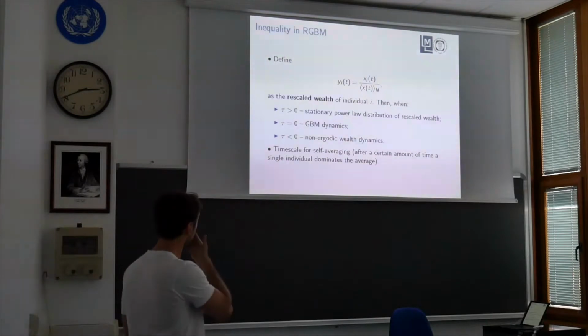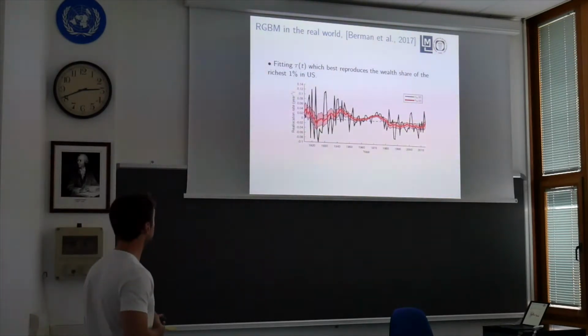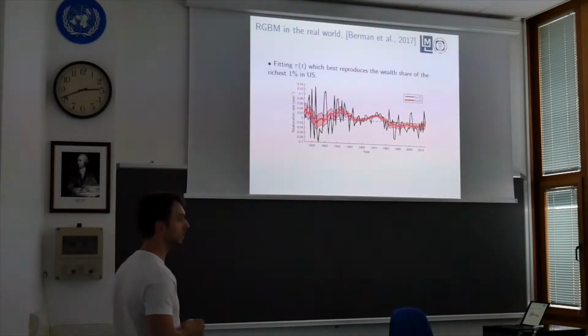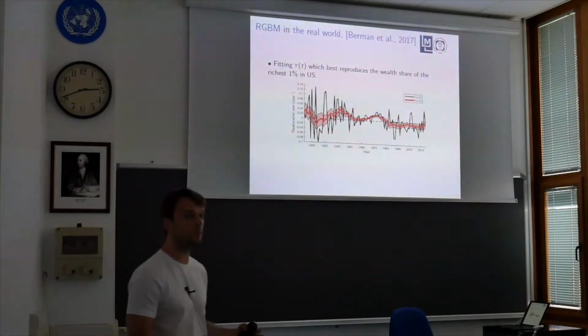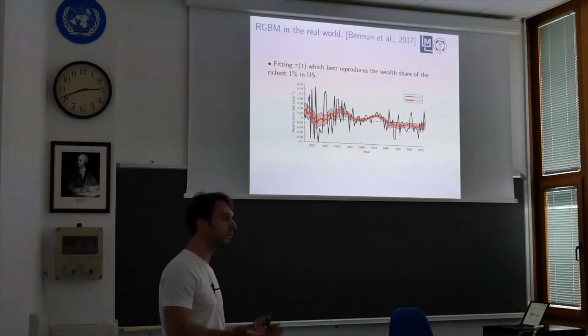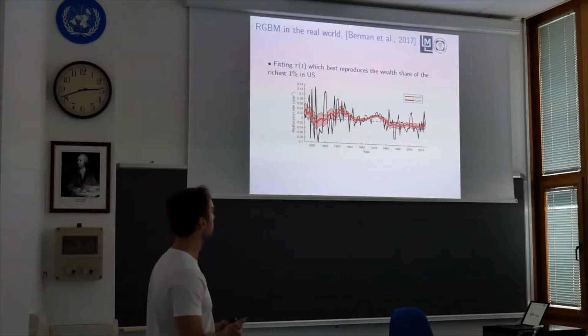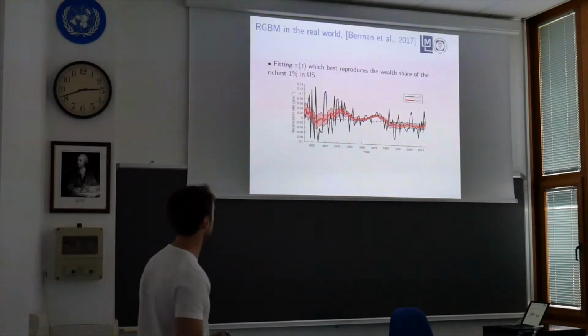To see how this RGBM fares in the realistic population, here we have a figure from the paper of Berman and his co-workers, where they try to fit tau of t, which best reproduces the wealth share of the richest 1% in the US population. Here, one can observe that over time, we are currently in a regime where there is a negative tau. In other words, there is reallocation from the rich to the poor. And again, we get these implications where we're in a non-ergodic regime, and one cannot simply define inequality. Inequality is increasing over time, and mobility is what we try to explore in the next few slides.